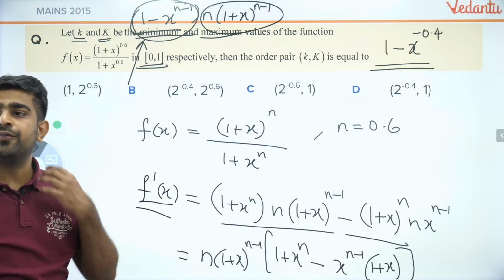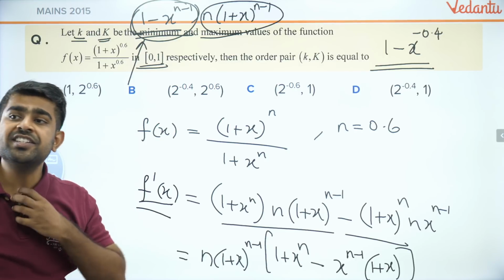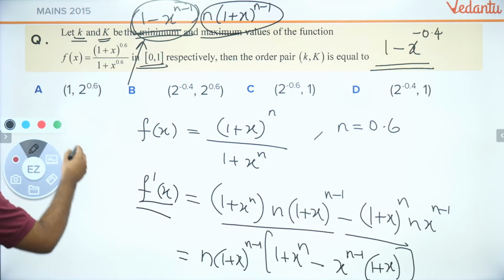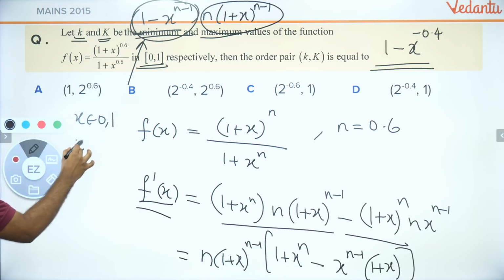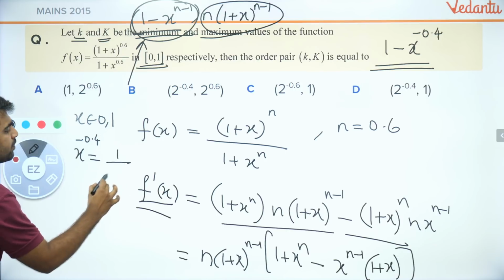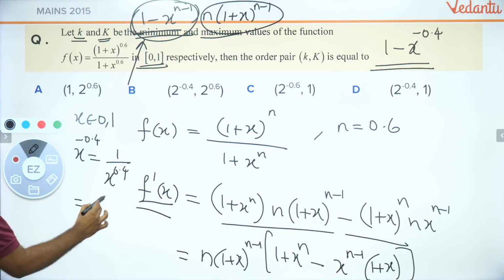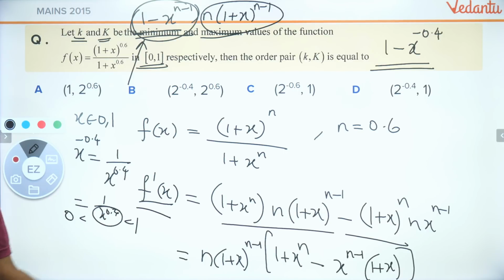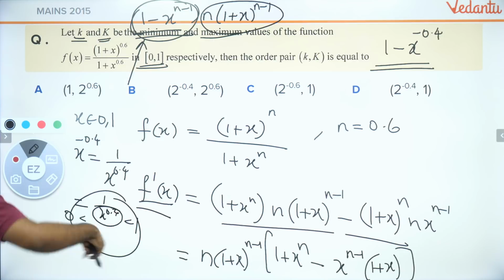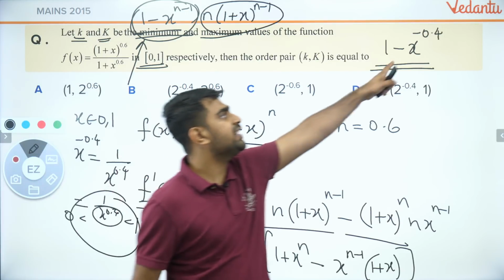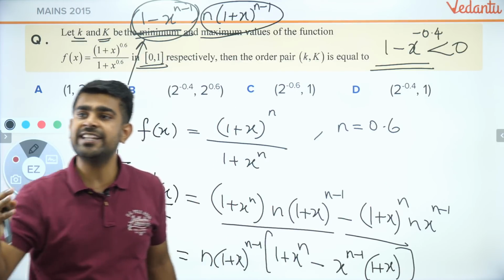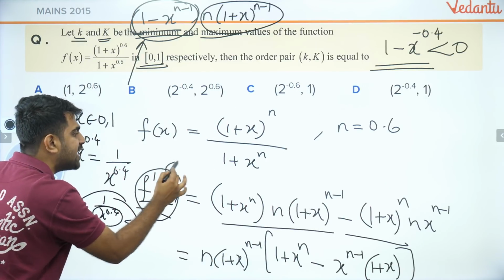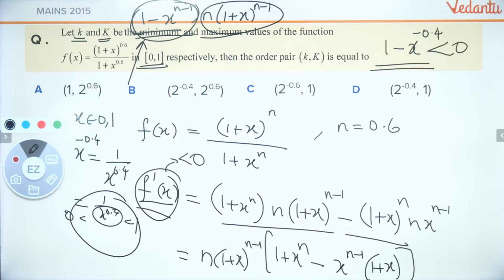Rajita, I just took the differentiation. Please check it. Kanishk, it will be negative because x lies between 0 to 1. So x to the power minus 0.4 is nothing but 1 by x to the power 0.4. Since x to the power 0.4 will be between 0 to 1, this will become greater than 1. So when I subtract something greater than 1 from 1, it will be negative. So I did something brilliant here. What is that? My f dash of x is less than 0.